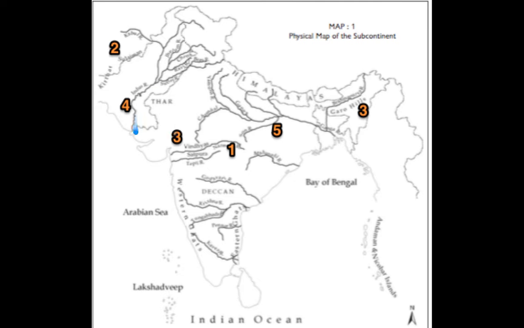Fourth region is the Indus River. The Indus River is related to the cities. The earliest of the cities were built along the banks of this river, which was in 4700 BC.